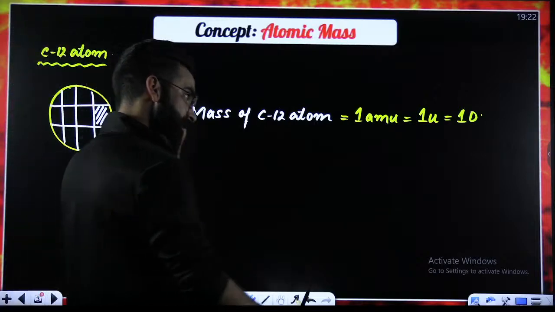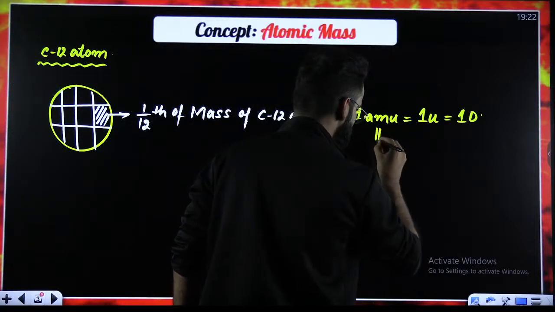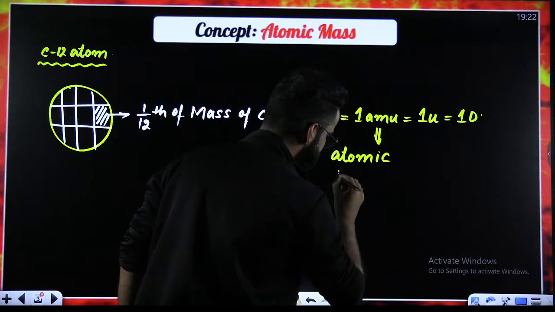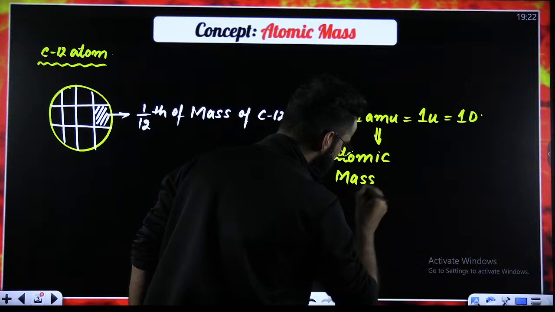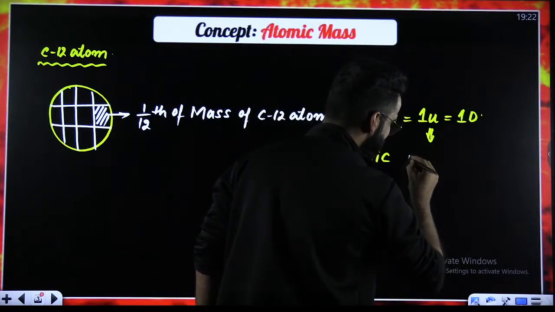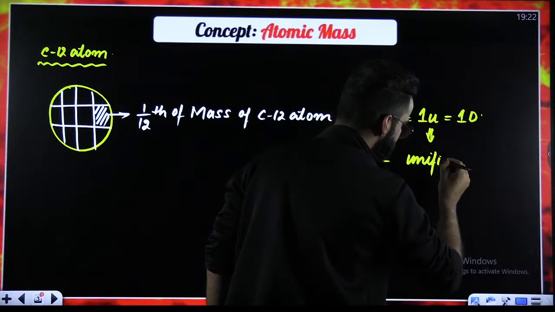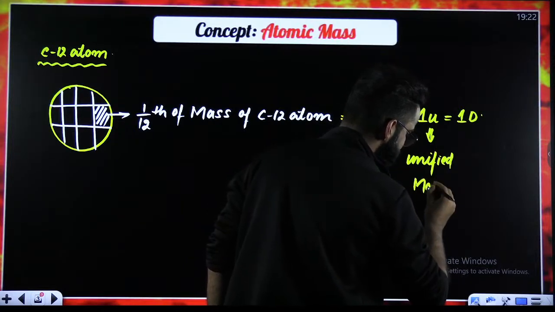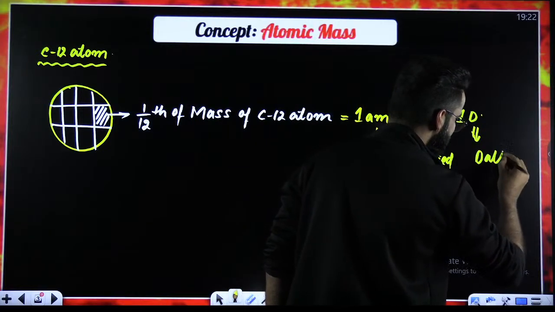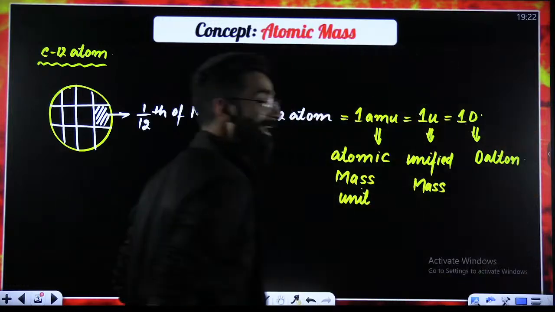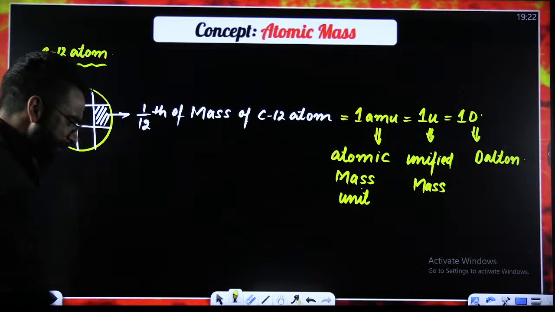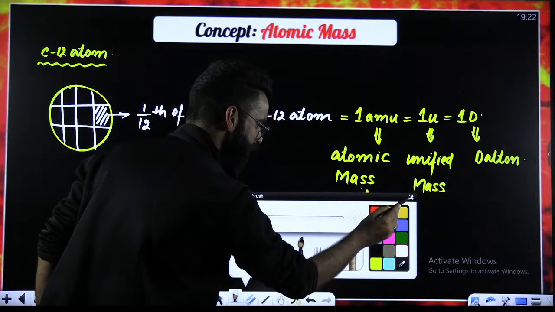Now the point is, this AMU stands for the atomic mass unit. This U over here stands for the unified mass. And this D over here stands for the term Dalton, right? It stands for Dalton. Now, people, remember a few things which I'm going to tell you right now.